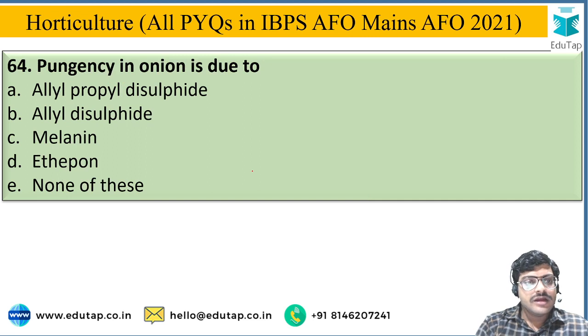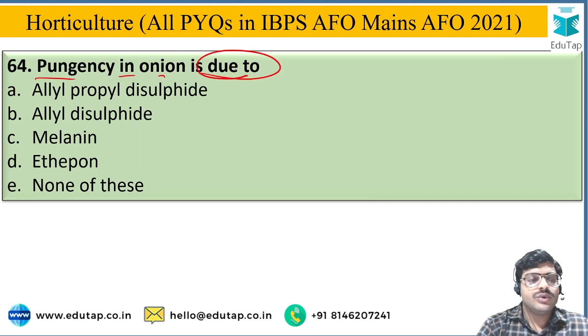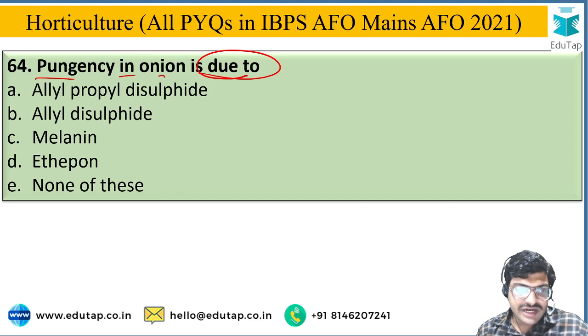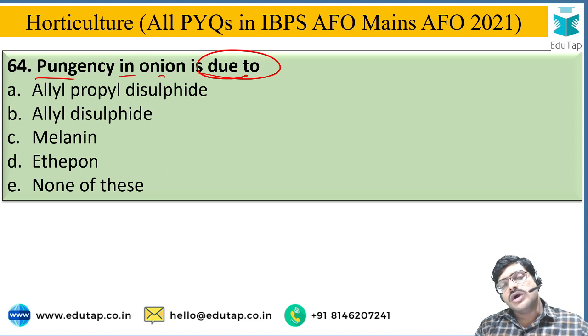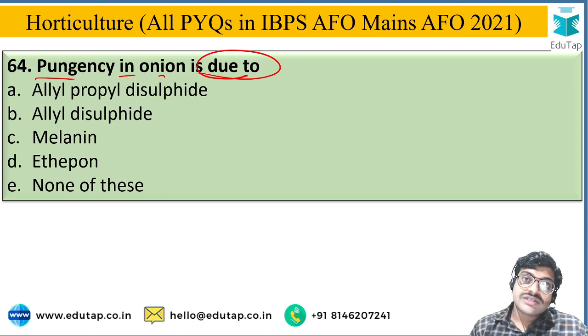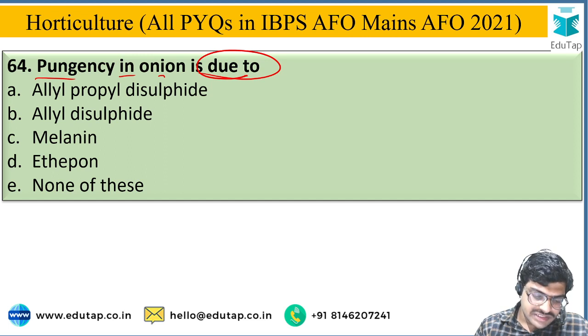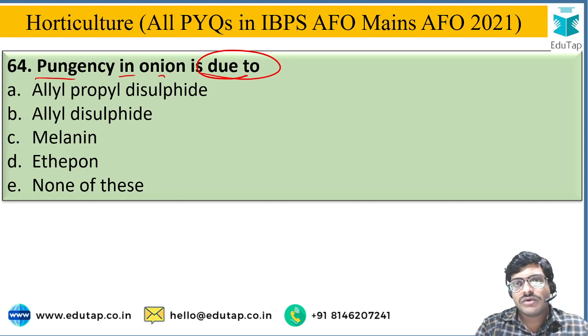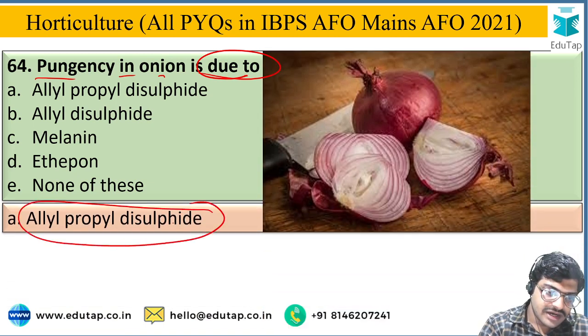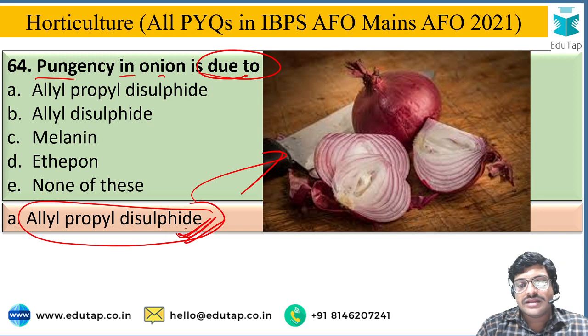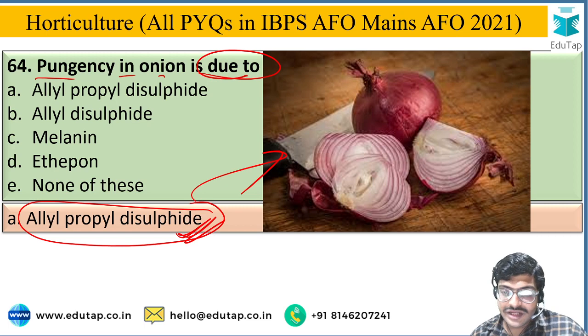Next, pungency in onion is due to, and the options are allyl propyl disulfide, allyl disulfide, melanin, ethephon, or none of these. So pungency is mostly due to the sulfur components in that crop. Okay, and pungency in onion is due to, the correct answer is option A, that is allyl propyl disulfide. That will cause the pungency in onion.